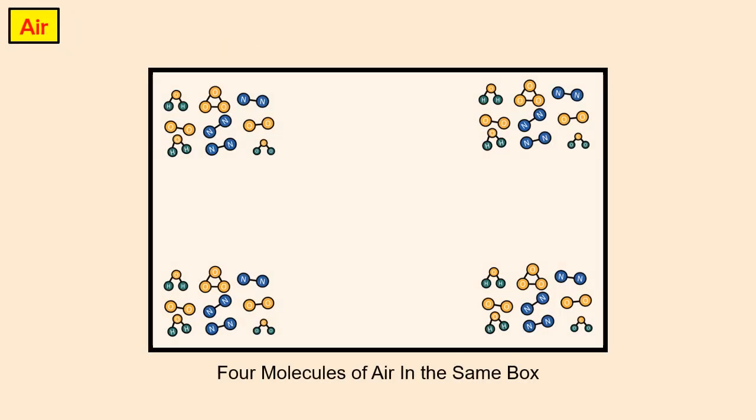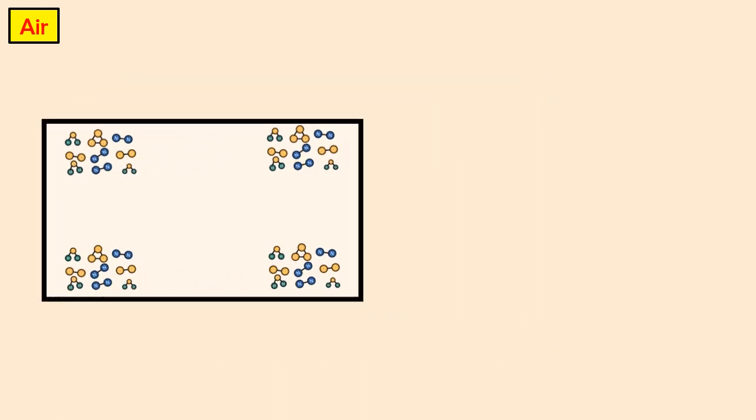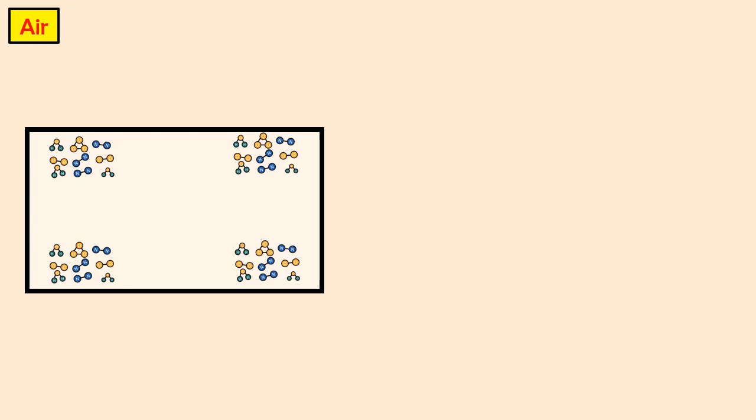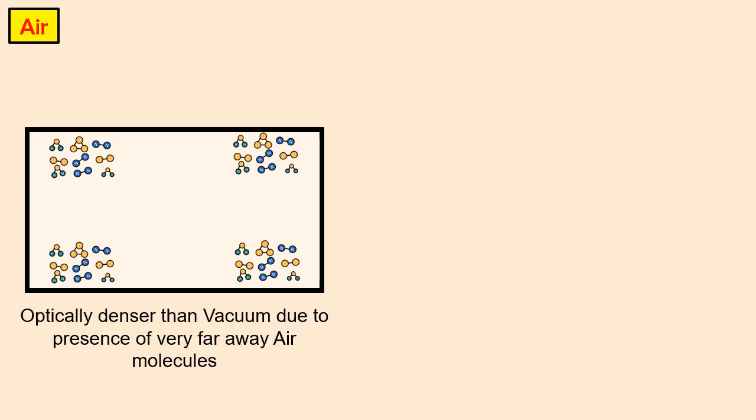Next, let's take the example of air medium. In air, the molecules of the air are very far away from each other as shown in the figure. 4 molecules of air are fitted in the same sized box, just to show that the air is optically more dense than the vacuum. However, there are many empty spaces between the molecules in air. This is a fictitious representation just for the sake of understanding.